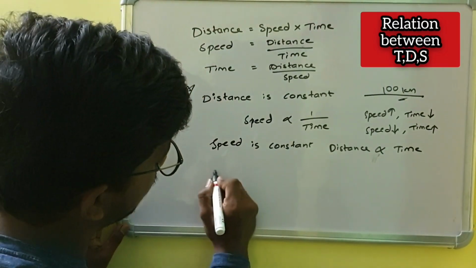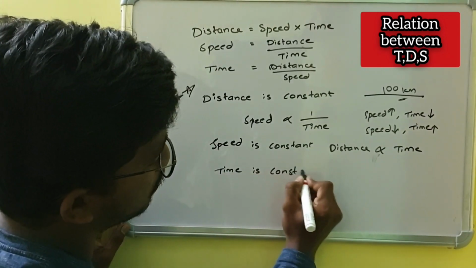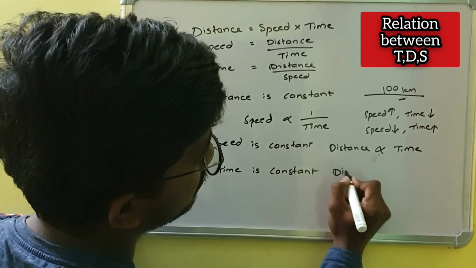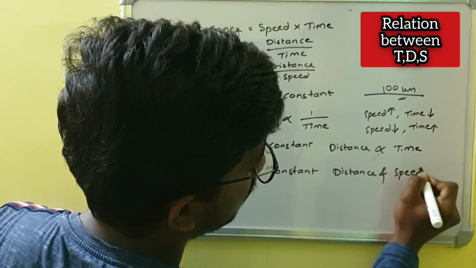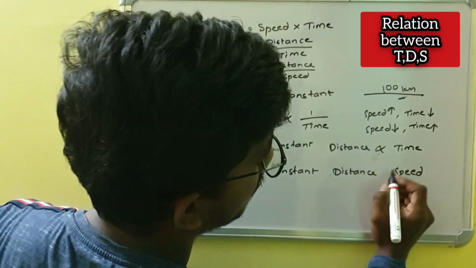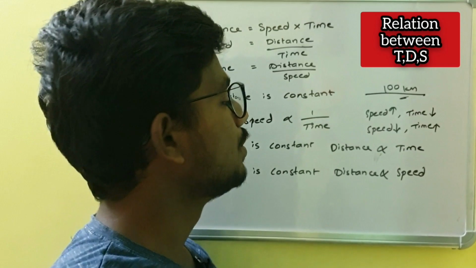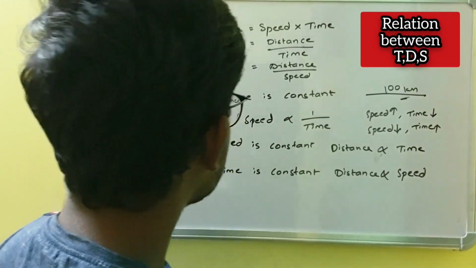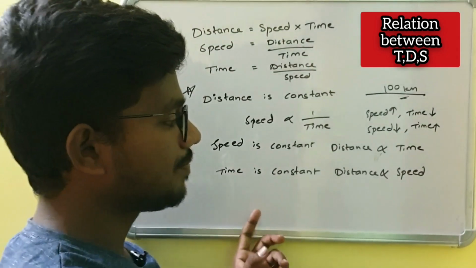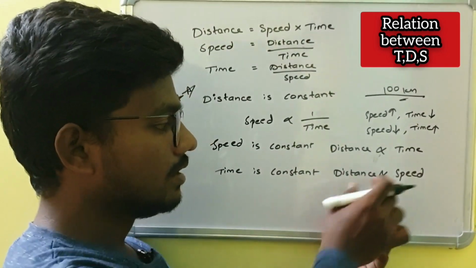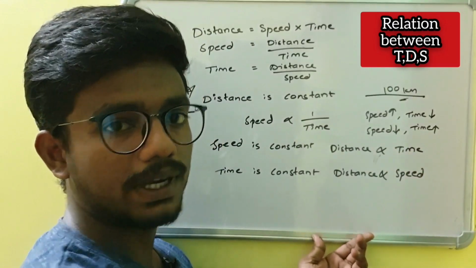Okay, what if time is constant? Then distance and speed are directly proportional to each other. If the time period is the same, then the distance covered will be directly proportional to speed.